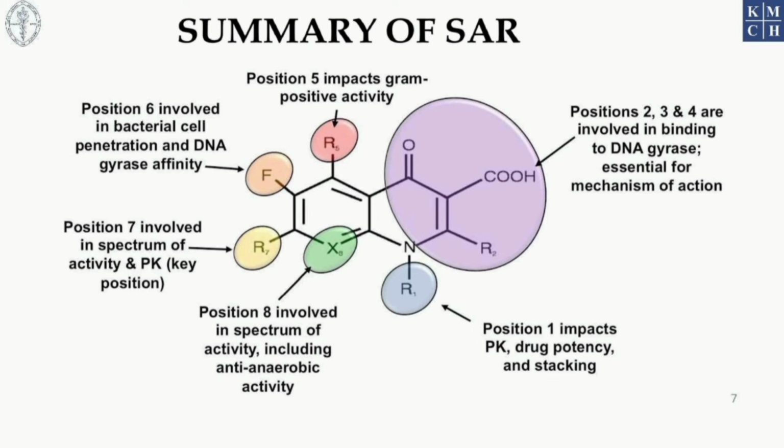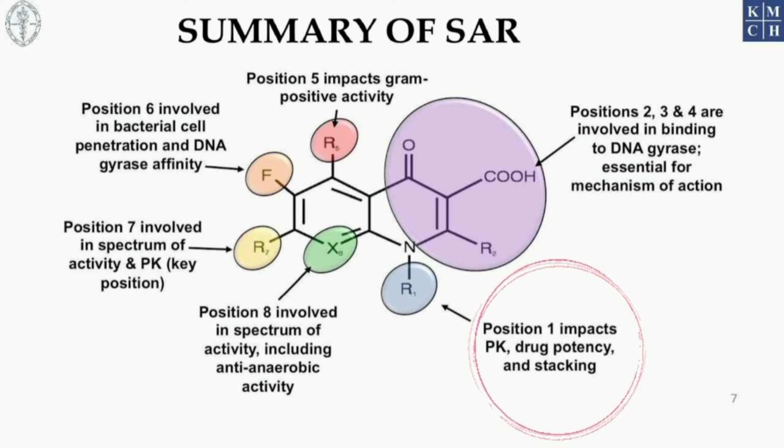Next, position 6 is involved in bacterial cell penetration and DNA gyrase affinity. Example, moxifloxacin. Position 7 is involved in the spectrum of activity and pKa. It is the key position.